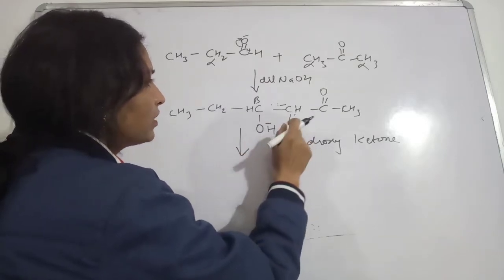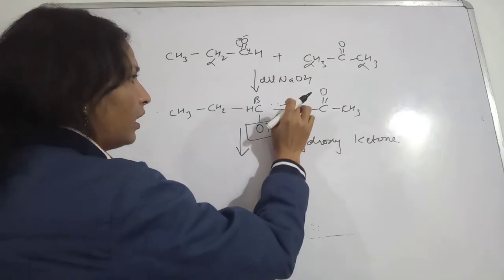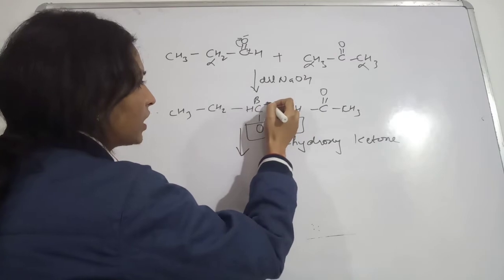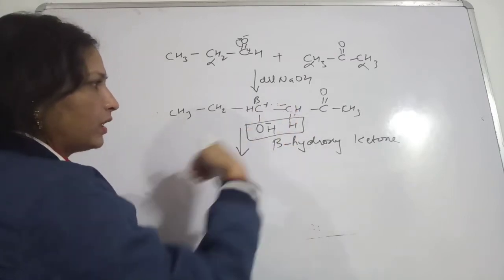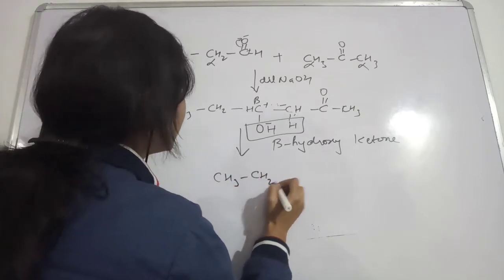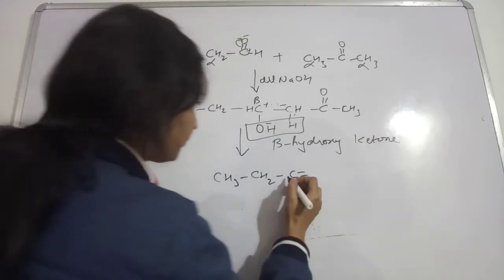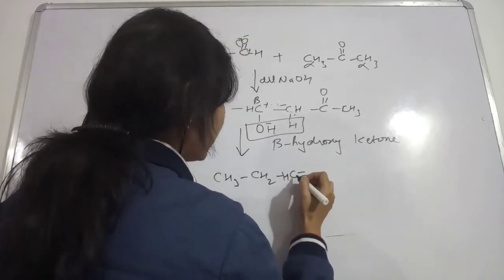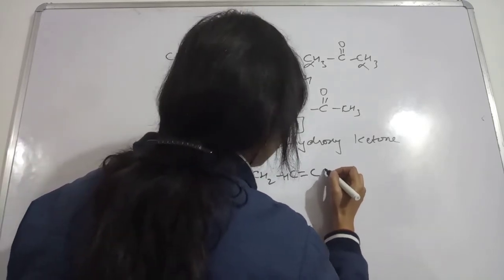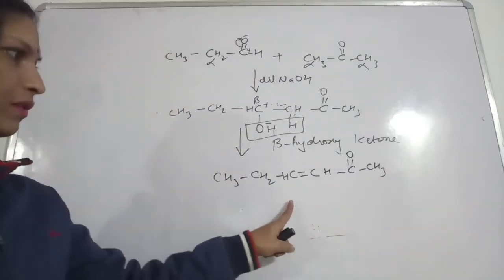In doing so, what will happen? This water molecule is being removed, so this carbon will again possess a negative charge and this will possess a positive charge, because this OH will take away the electrons. So what you will be left with is CH2, then double bond, CH, double bond, then CH, this is CO, CH3. So this will be the product.